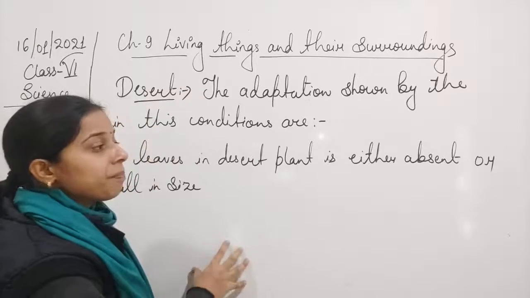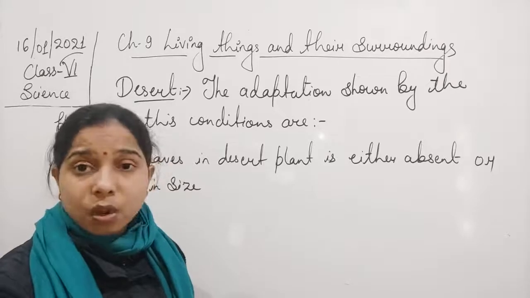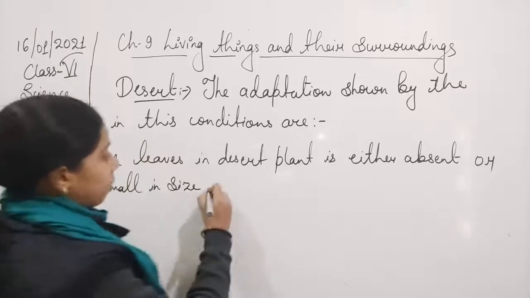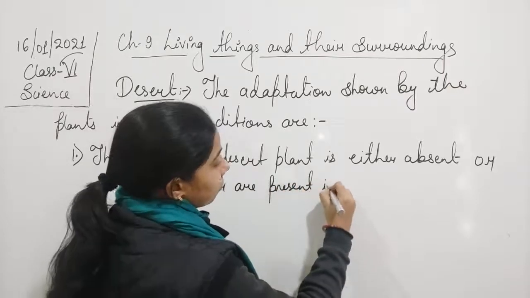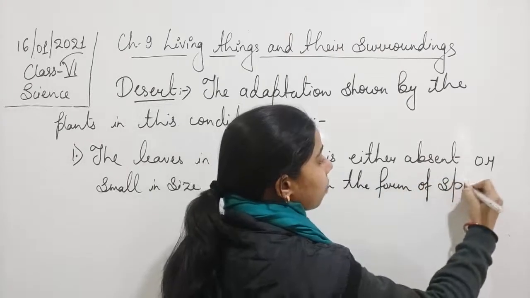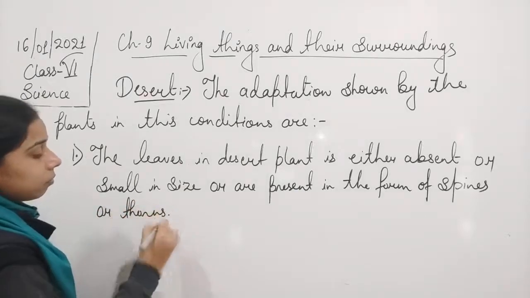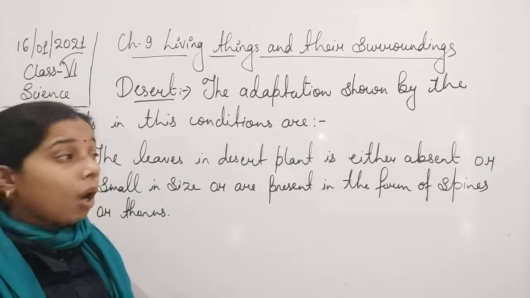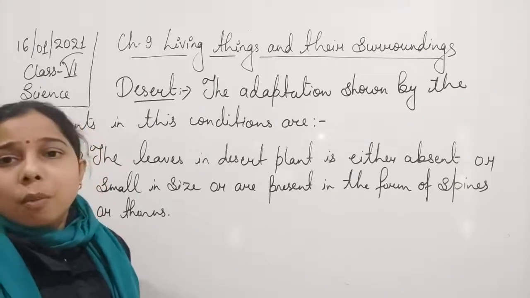So we can say that either the leaves are very small, or they are not present at all, or if present, they are converted into spines or thorns. So the leaves in the desert plant are either absent, or if present, they are in the form of spines as well as thorns.